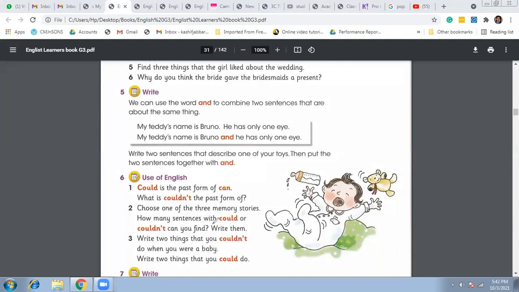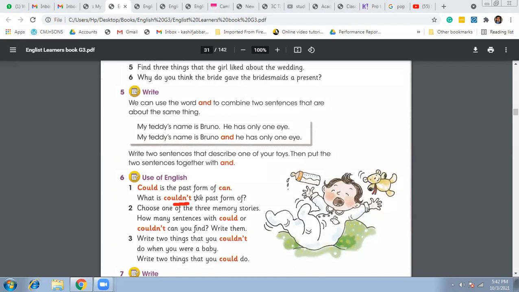Then we have seen question number 6. Could is the past form of can. What is couldn't? The past form of couldn't is also a negative, like see the not. When there's a not with the word couldn't, cannot, or would not, these all show us the negative words where there's a no, right?